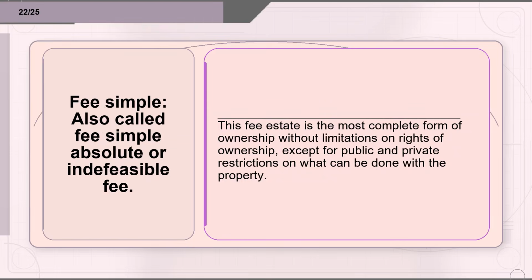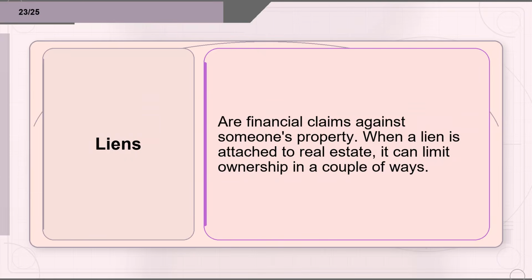Flashcard 22. Term: fee simple, also called fee simple absolute or infeasible fee. Definition: This fee estate is the most complete form of ownership without limitations on rights of ownership, except for public and private restrictions on what can be done with the property. Flashcard 23. Term: liens. Definition: Liens are financial claims against someone's property. When a lien is attached to real estate, it can limit ownership in a couple of ways.